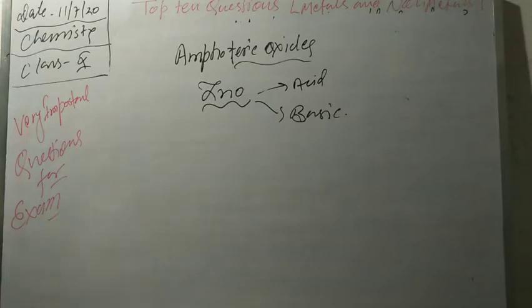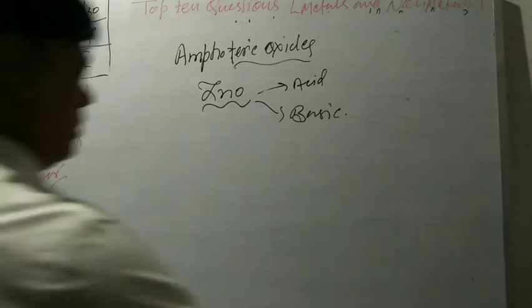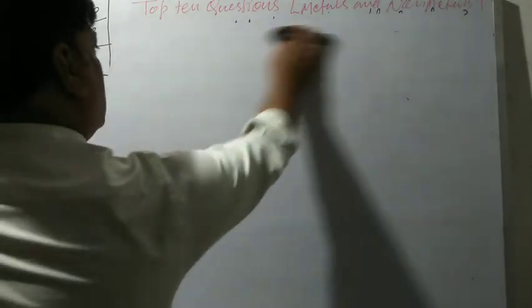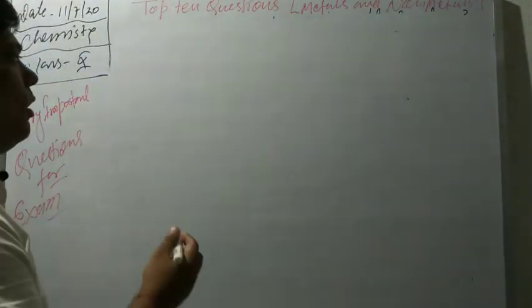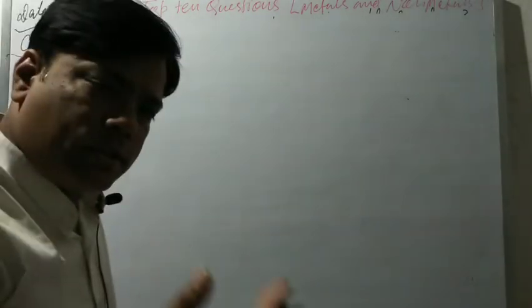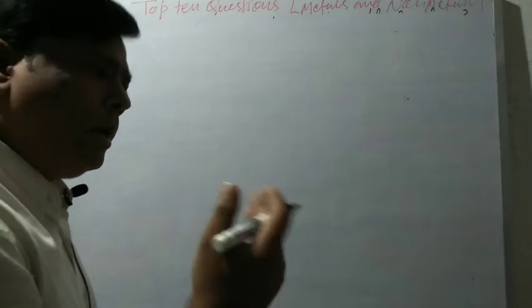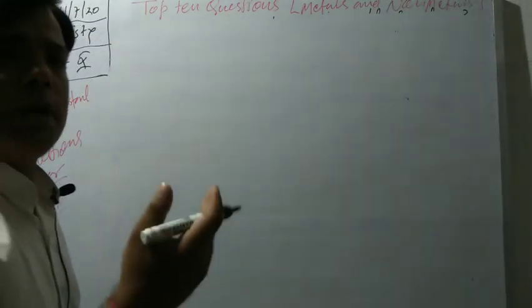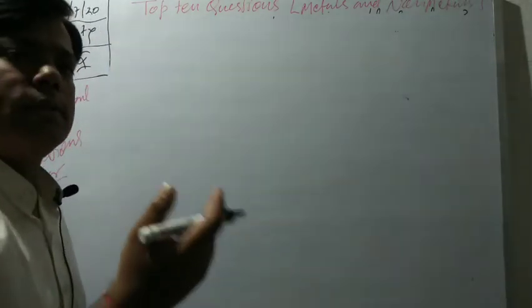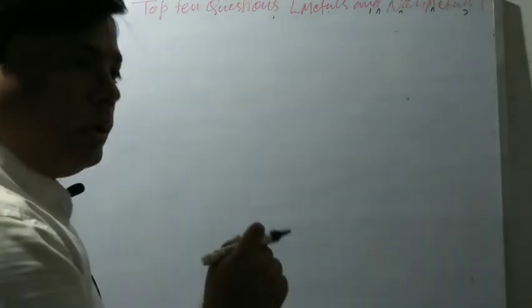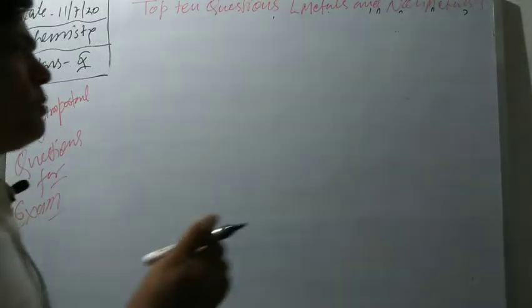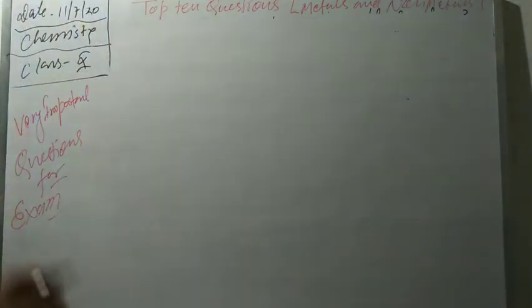Now, next are our exceptions. We have a lot of exceptions in this chapter. Like, all metals can conduct electricity, but there is an exception, the carbon allotrope graphite, which can also conduct electricity. So, exceptions are very important for any chapter.